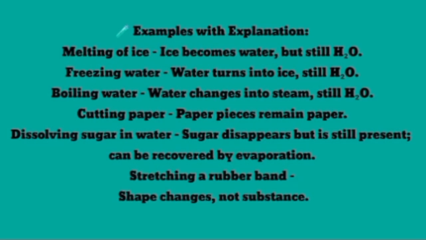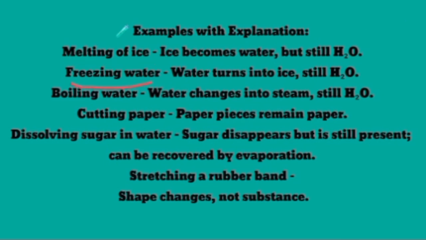Let's discuss some examples of physical change. Number one is melting of ice. During melting, ice changes into water, but ice has the formula H2O and water's formula is also H2O. So these both are still water. Nothing is changed, just their state is changed. Next is freezing of water.